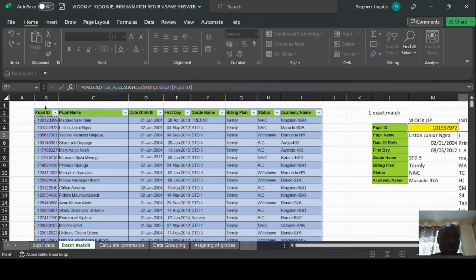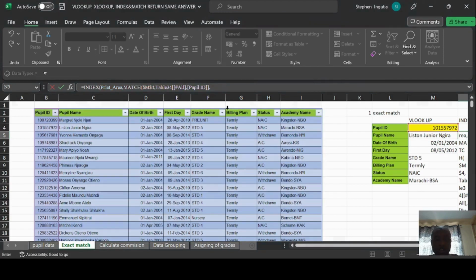And remember that this needs to be same aligned to the print area. So you have to pick all like that, then comma, what type, the return type. Now we are looking for an exact match again, and the exact match is 0 or false.